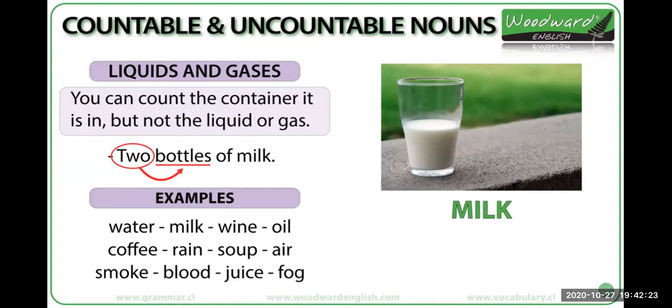We can count the container, but not the liquid or gas. For example, we can say 2 bottles of milk, okay? And these are some liquids and gases that we have here: water, milk, wine, oil, coffee, rain, soup, air, smoke, blood, juice, and fog, okay? Do you understand all the uncountable nouns here?